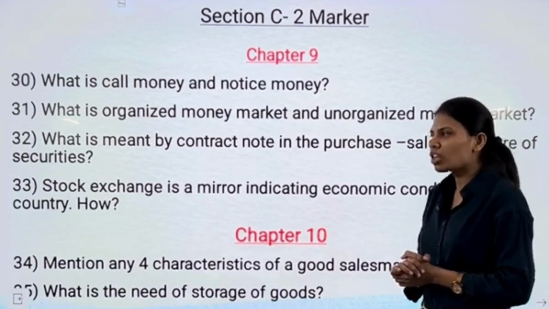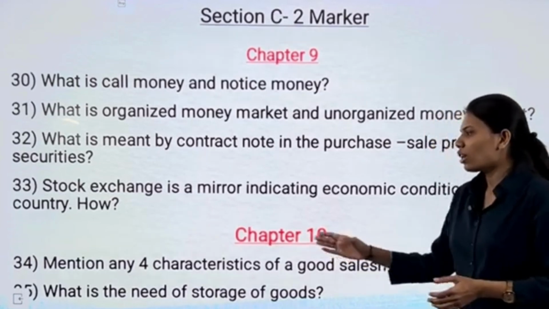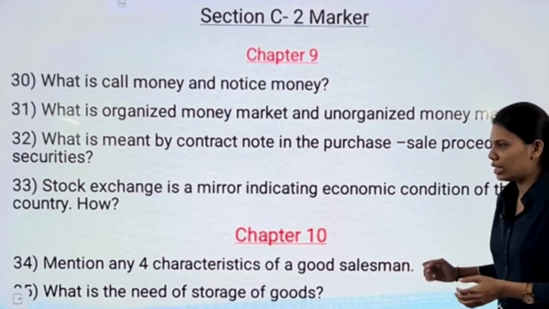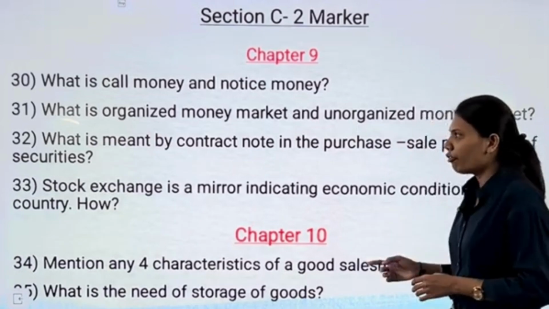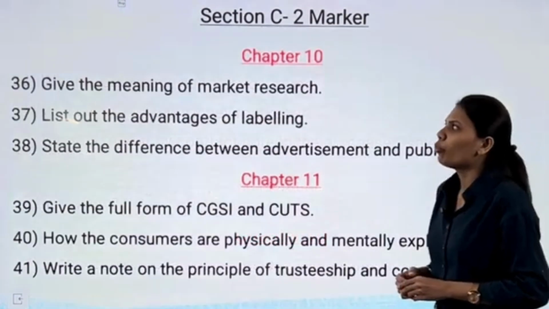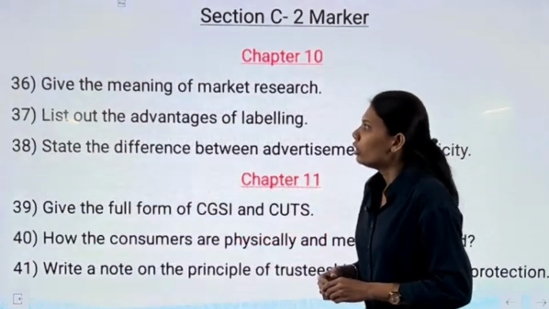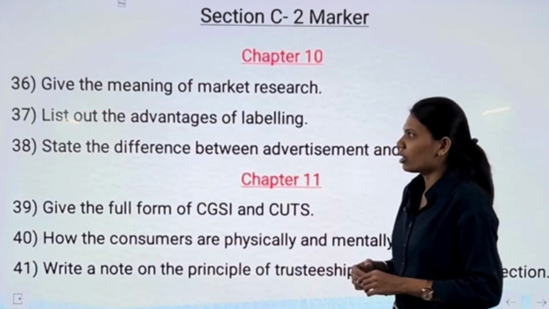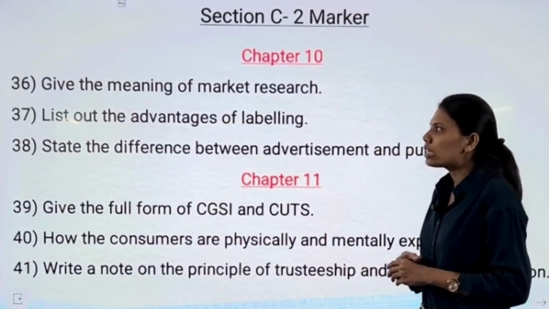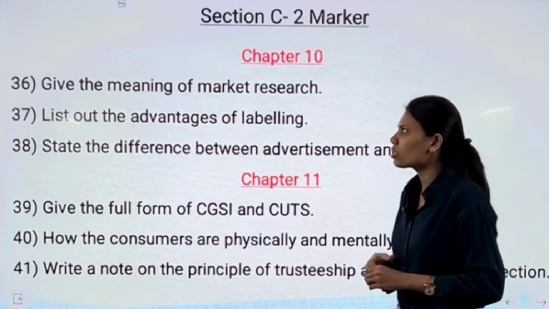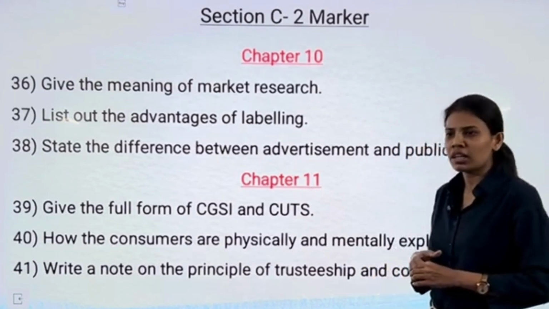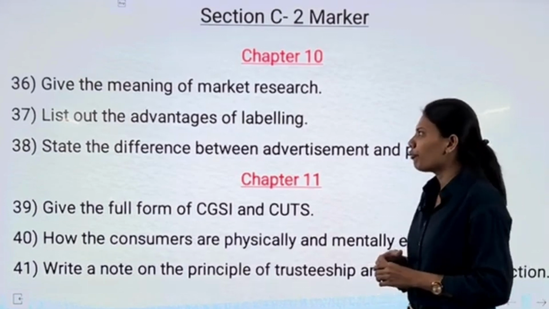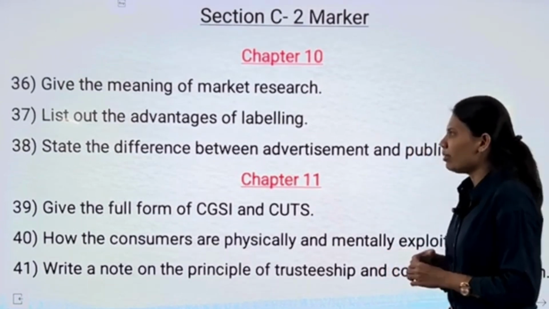First question from chapter number 10, we have mention any 4 characteristics of a good salesman. Our next question is what is the need of the storage of goods? Continuing with chapter number 10, we give the meaning of market research. Our next question is list out the advantages of labeling. Our next and the last question from chapter number 10, we have is state the difference between advertisement and publicity.